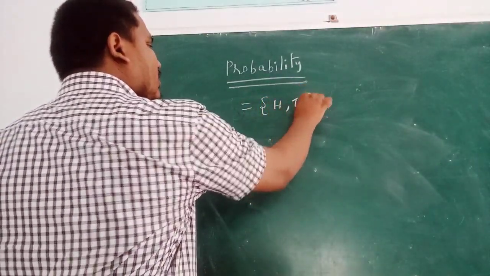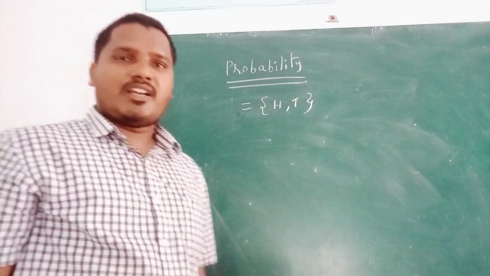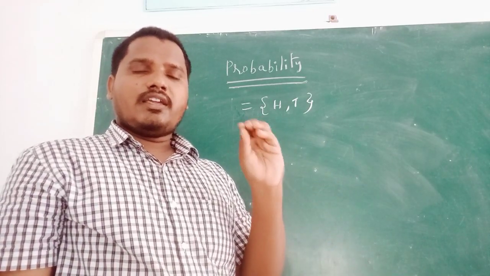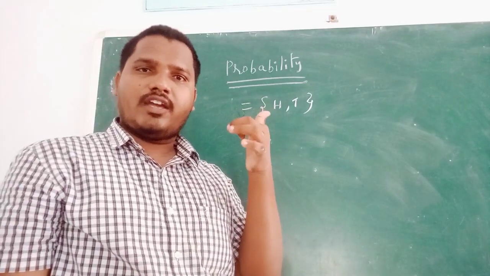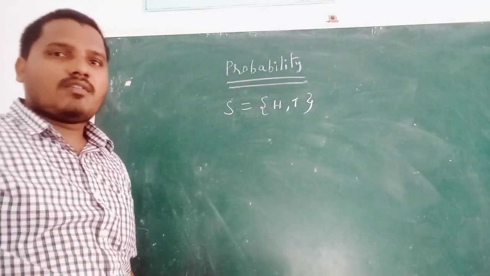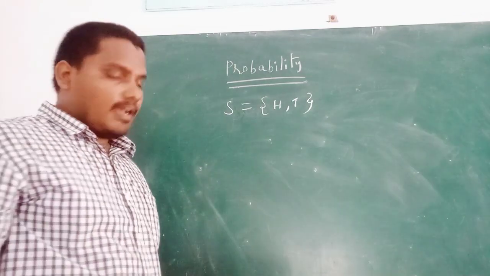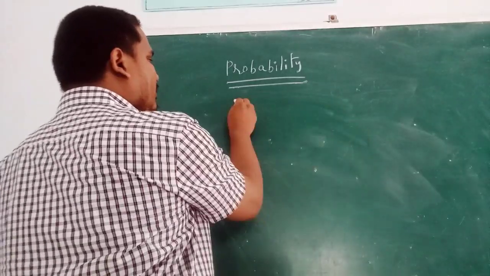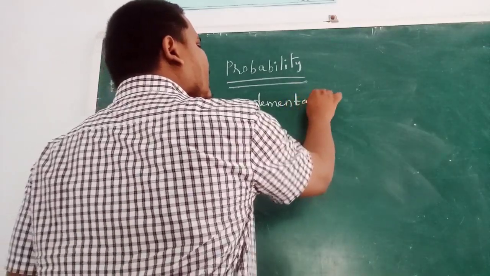If a coin is tossed, in cricket matches and all other matches, we use the tossing of a coin for equally likely outcomes. Here the sample space S is equal to H, T. Before we go further with the coin, complementary events. What are complementary events?